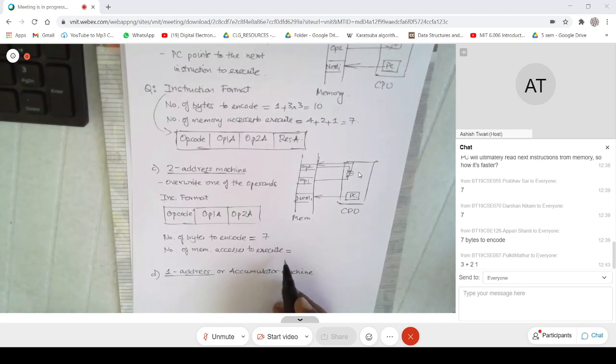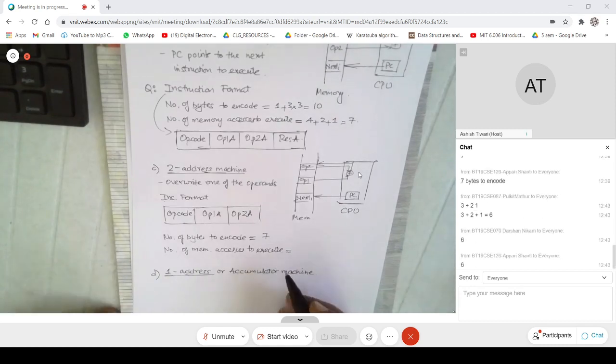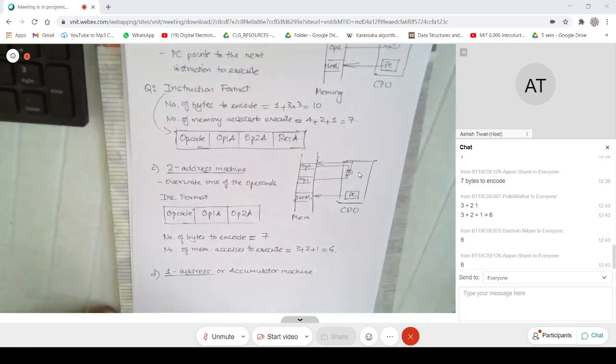So 3 plus 2, is that a plus 1? Yeah, so he is right. So 3 plus 2 plus 1, that means 6. Very good. So what do you realize? The number of memory accesses are getting lesser.